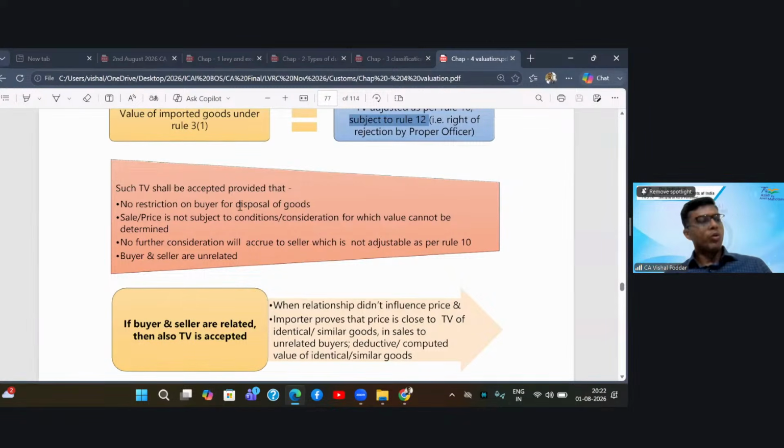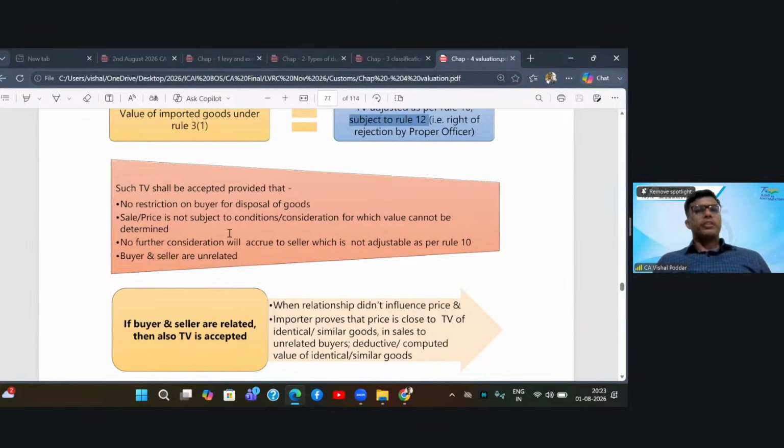For example, you are selling to the buyer something which has a restrictive use, requiring a food license or drug license. In that particular case, obviously, you will put restrictions saying that you cannot further sell it, or you cannot give it to others, because it is a restrictive item. So restrictions which are required by law can be put by you, but no restrictions other than those required by law can be put by you. If you have put any such condition or restriction on the buyer, then your transaction value is not acceptable.